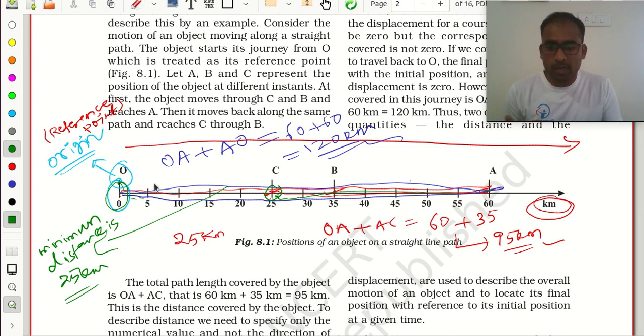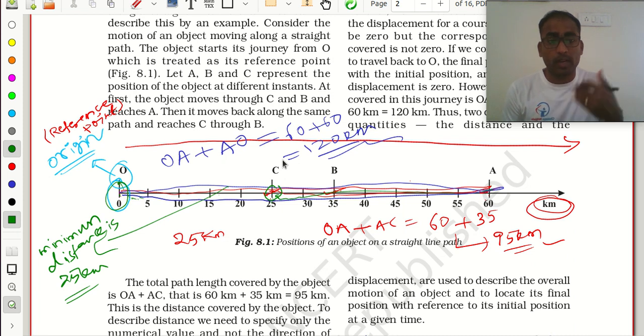But I covered from O to A and A to C, so I covered 95 kilometers total. But if I check how many kilometers I am from my reference point, I am just 25 kilometers away. That 25 kilometers is the minimum distance.